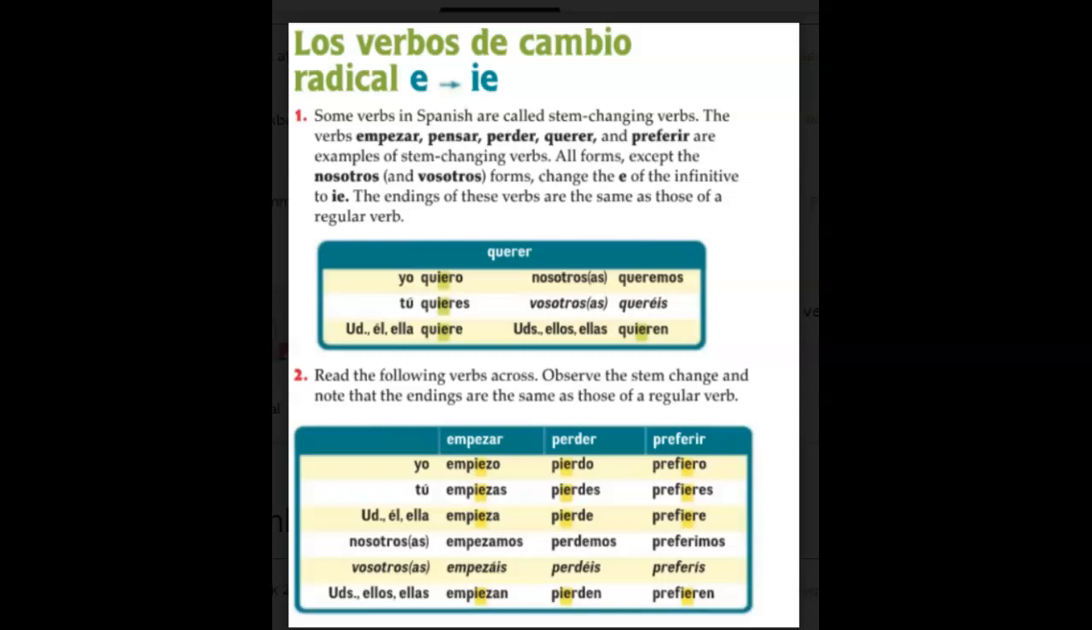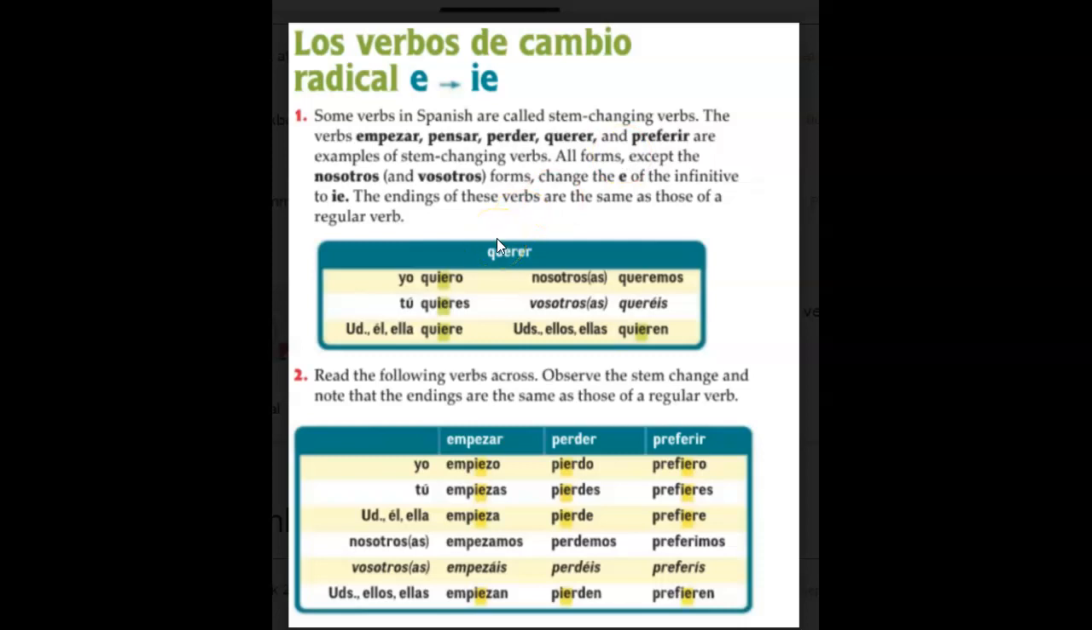This is for the third week for Spanish 2 in Mr. Jones's class. This week we looked at irregular verbs, stem changing verbs. We're going to start with these 5. We've got empezar, to start, pensar, to think, perder, to lose, querer, to want, and preferir, to prefer.